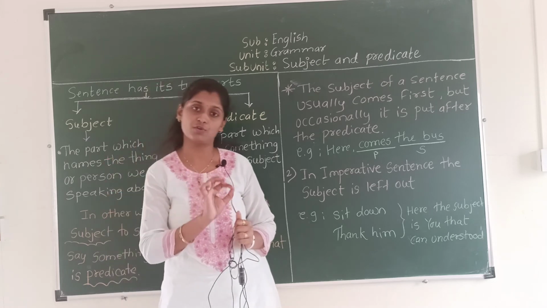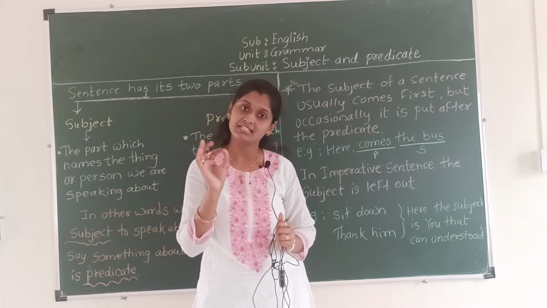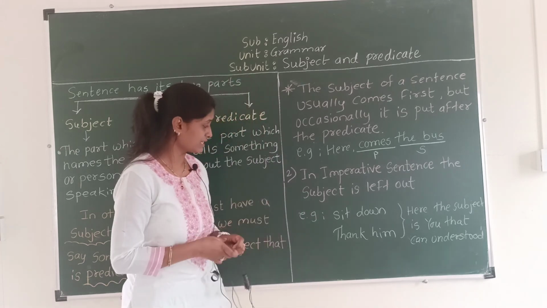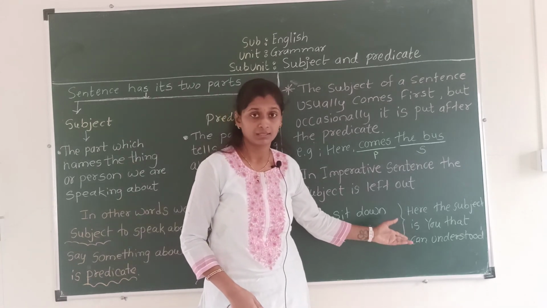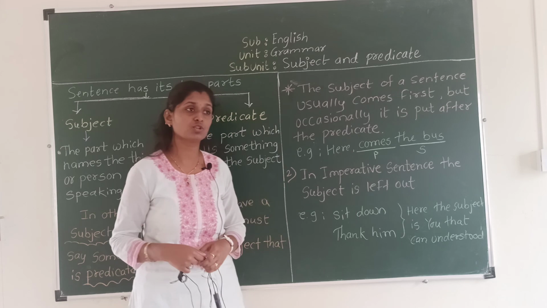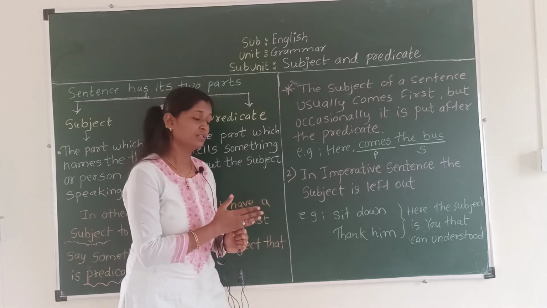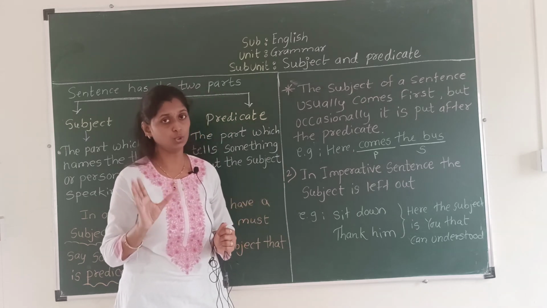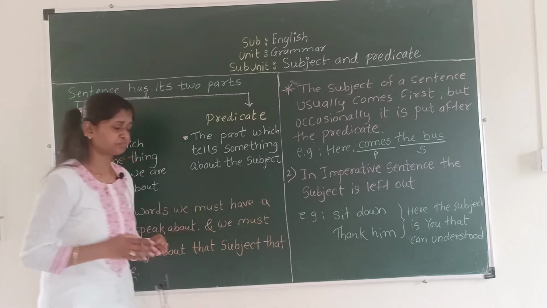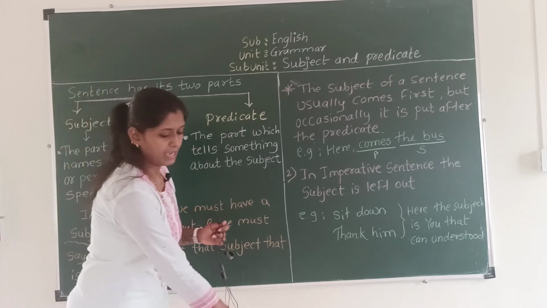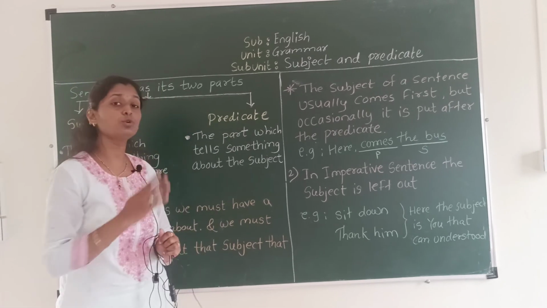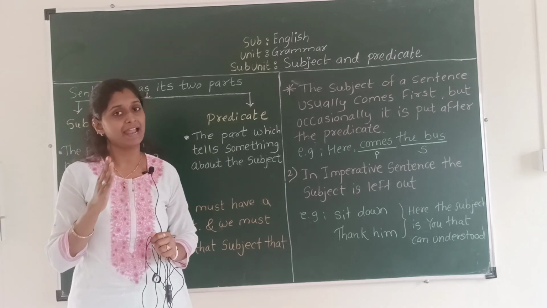Without writing or saying it, we can understand the subject is you. One more example, thank him. In this sentence also we can understand the subject is you. Okay. Now let's see another examples of how to determine subject and predicate.